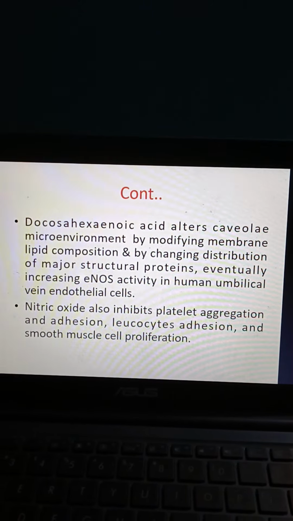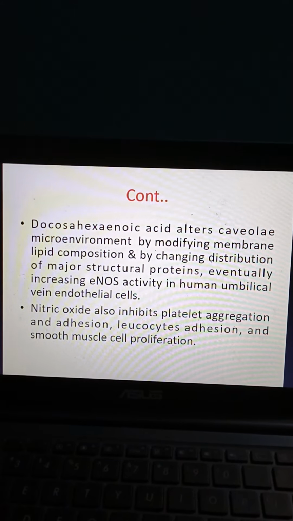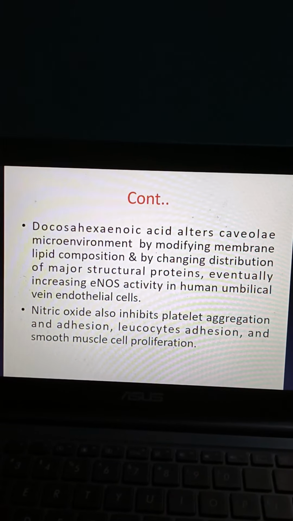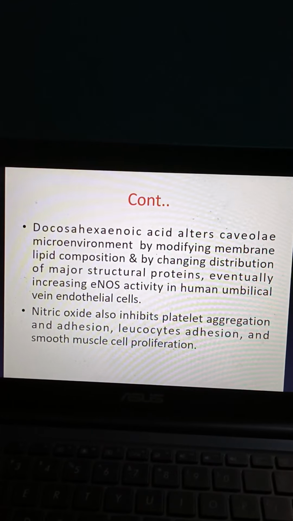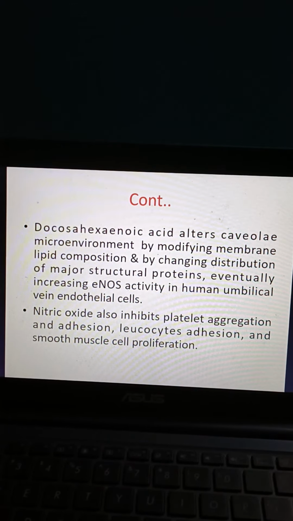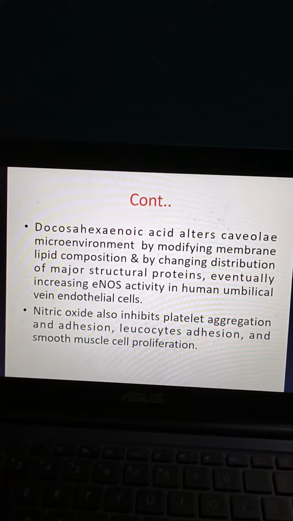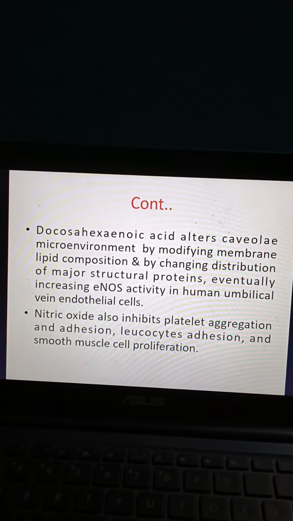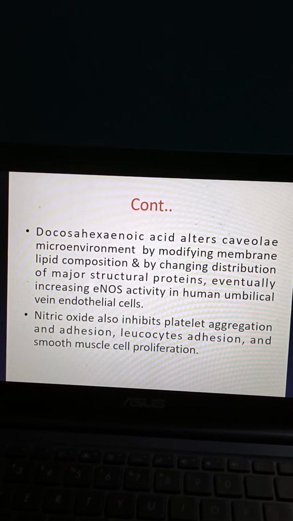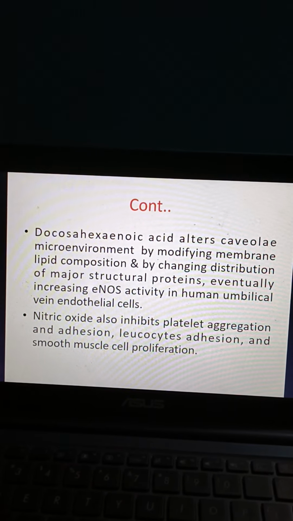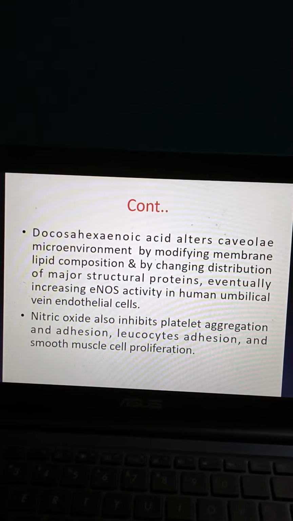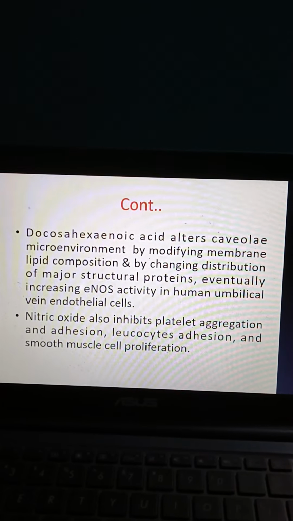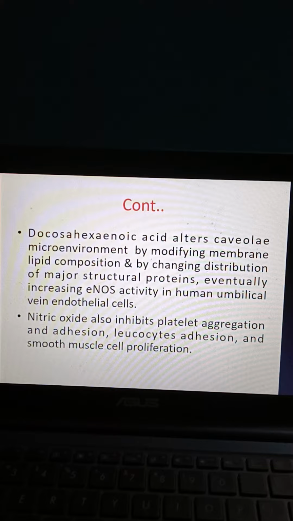Then docosahexaenoic acid alters caveolae microenvironment by modifying membrane lipid composition and by changing distribution of major structural proteins, eventually increasing endothelial nitric oxide synthase activity in human umbilical vein endothelial cells. Nitric oxide also inhibits platelet aggregation and adhesion, leukocyte adhesion, and smooth muscle cell proliferation.